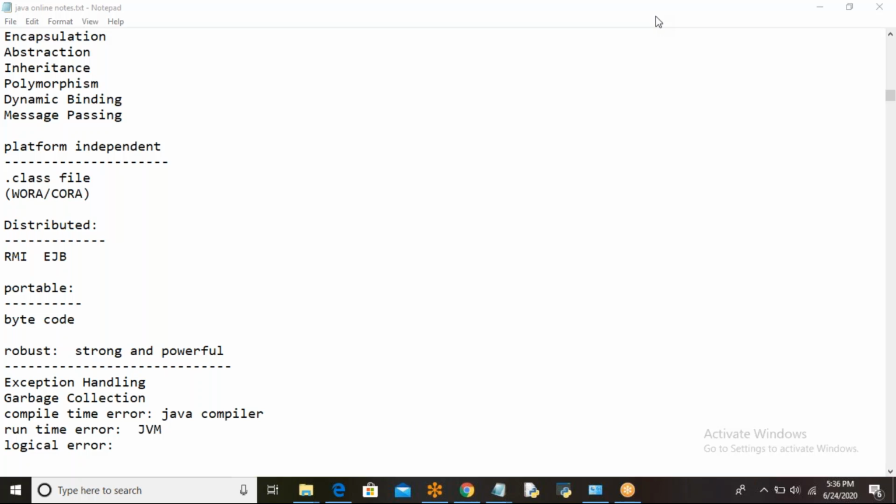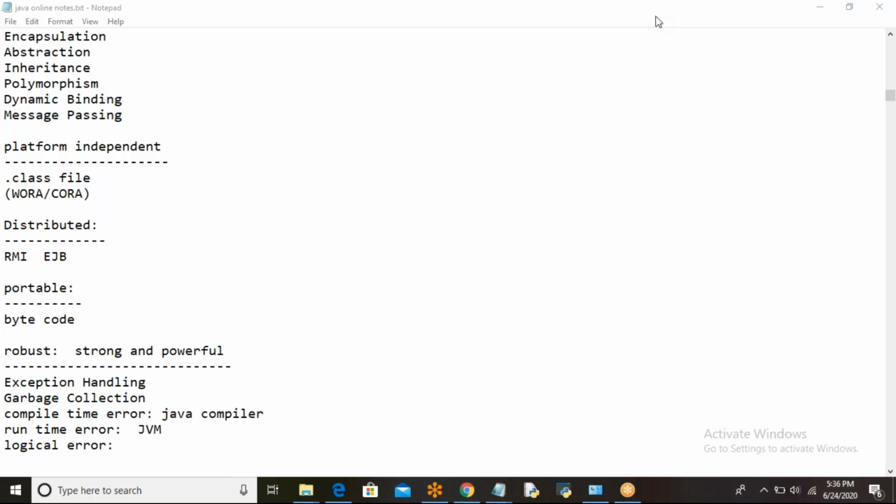Can't we call a compile time error as exception? No. The exceptions are nothing but runtime errors which happen at runtime. But we have compile time exceptions also. That means some exceptions are detected by the compiler at compile time and some exceptions are detected by the JVM at runtime. An exception is nothing but something unexpected that happens when you are executing a program at runtime. That is nothing but an exception.